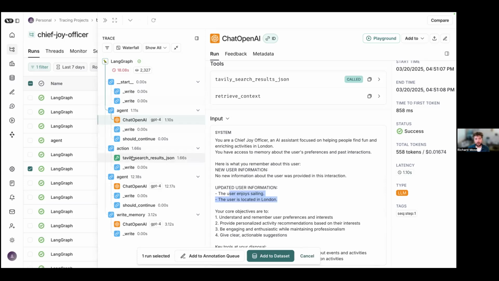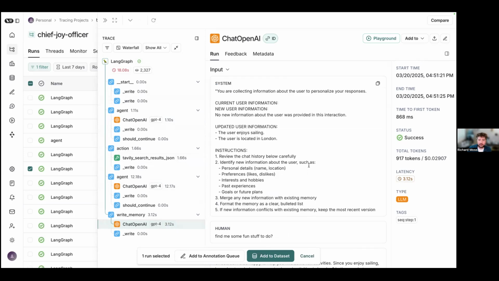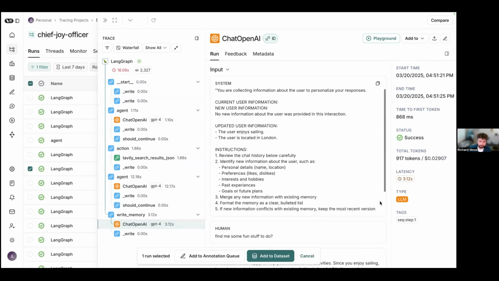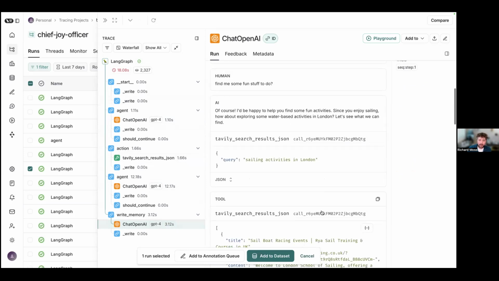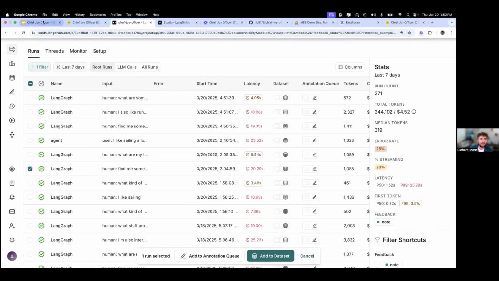But it went through, it did its Tavily search, went off on the internet, found some relevant content, and came back with an answer. And then you have at the end this write memory node. This is where we persist new information. The whole idea is that it will pick up some new stuff from the current conversation. So you see here, you've now got the user enjoys running, and that will be added and persisted. And in the next turn of the conversation, that is in the system prompt. So it is a context aware agent, which is quite important. Hopefully that all makes sense.